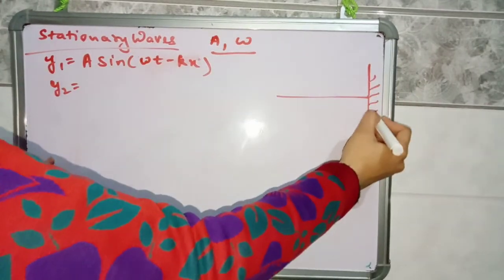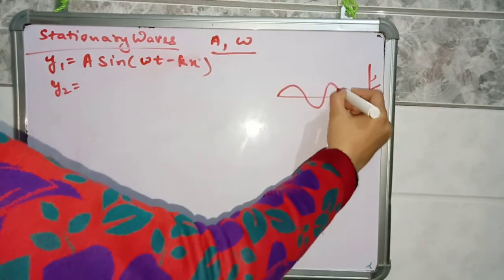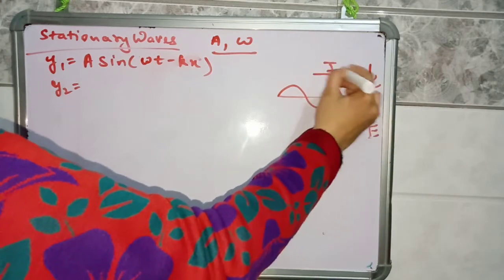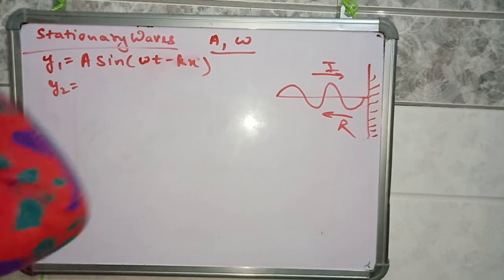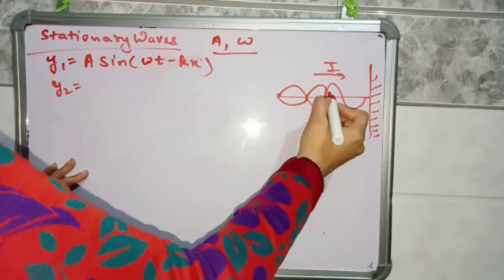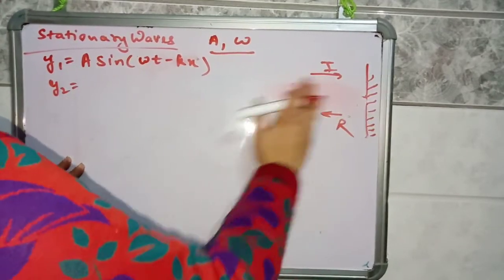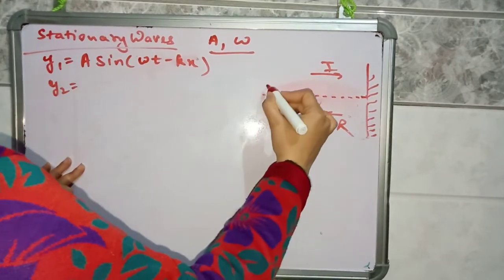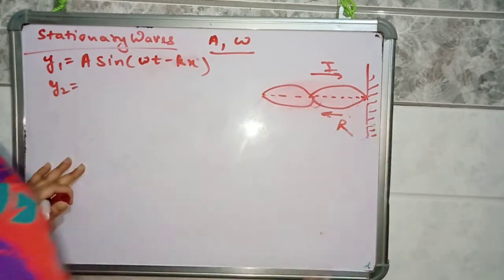Suppose we have taken this case: this is the fixed end, the fixed boundary, and here we have taken a string. This is the incident wave going in this direction, and this wave gets reflected and goes in this direction. What kind of waves are produced? Stationary waves are produced. Initially the string was like this, but now stationary waves are produced in it.